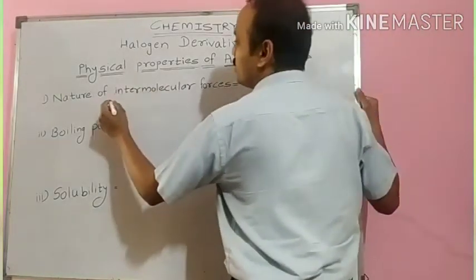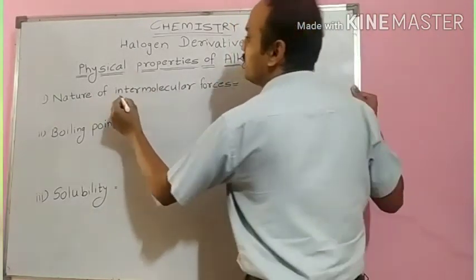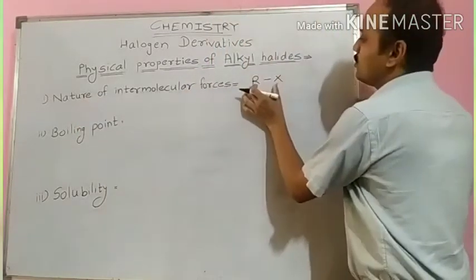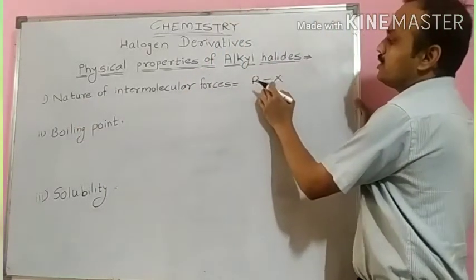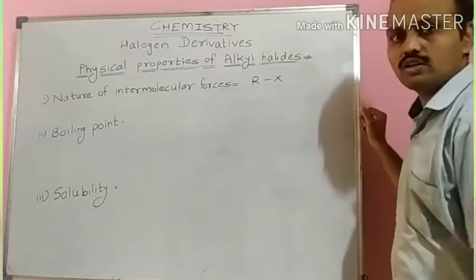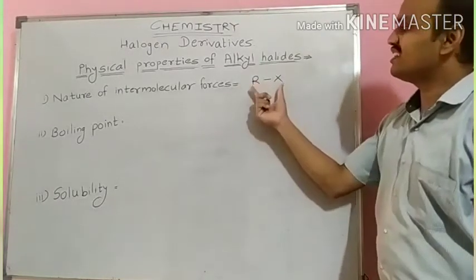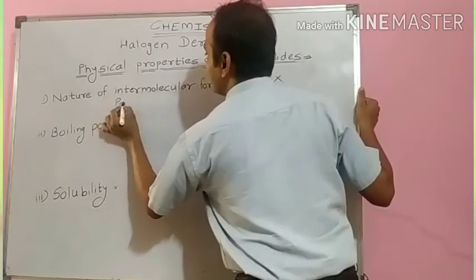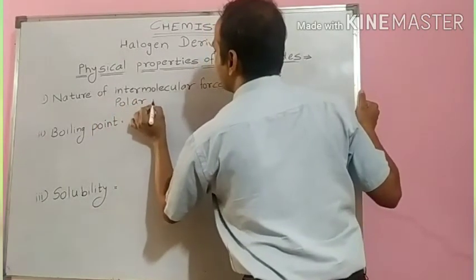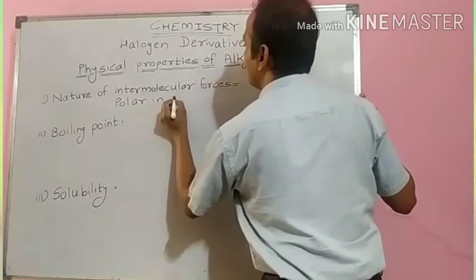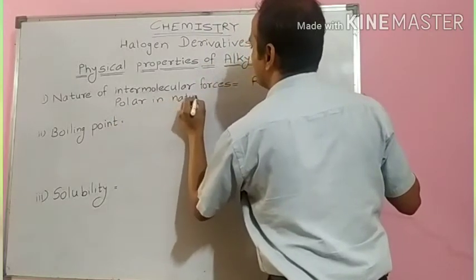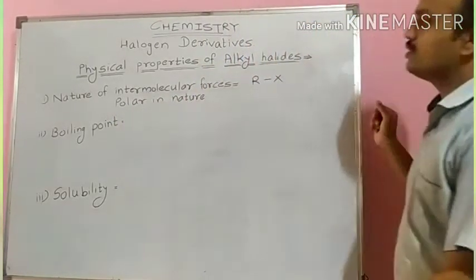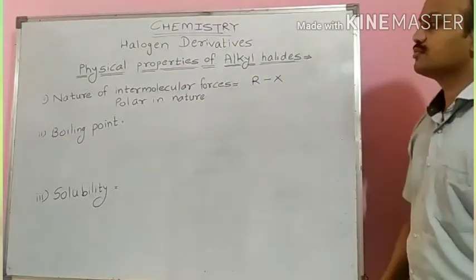We can say in a single line, the bond between carbon and halogen is polar, and therefore these alkyl halides are polar in nature. So alkyl halides are polar in nature. Let us explain why this is so.